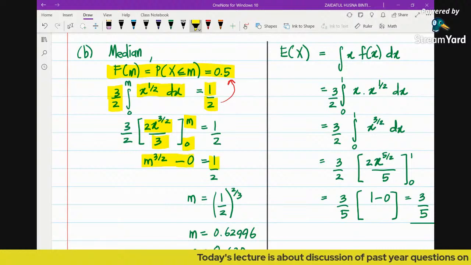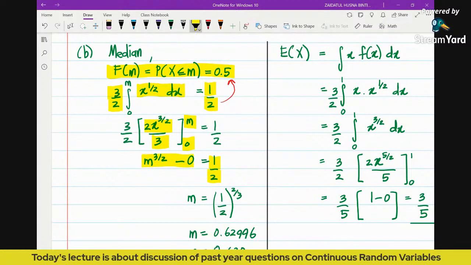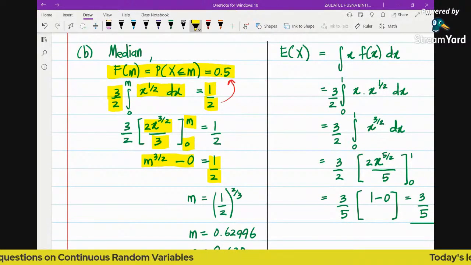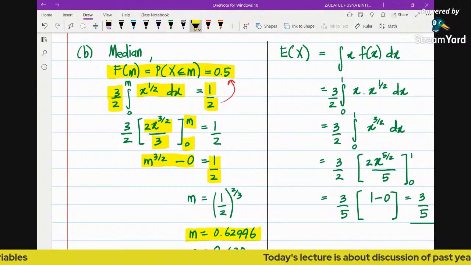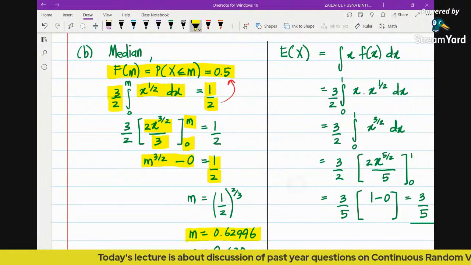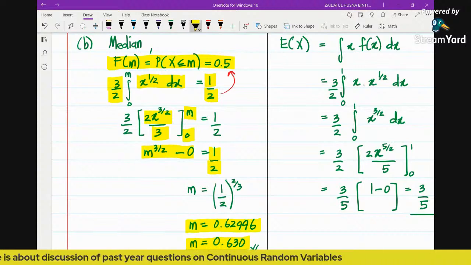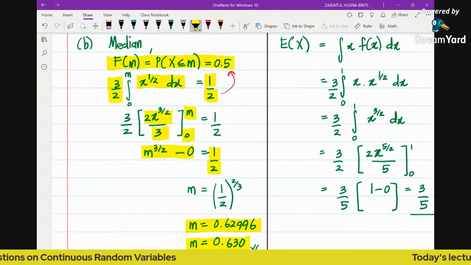We get half, and then simplifying, we get the value of m. Because it's not stated in the question, we can just give m in decimal. If you press the calculator, the value of m is 0.62996. But if you want to give the answer correct to 3 significant figures, the value would be m equals 0.630.